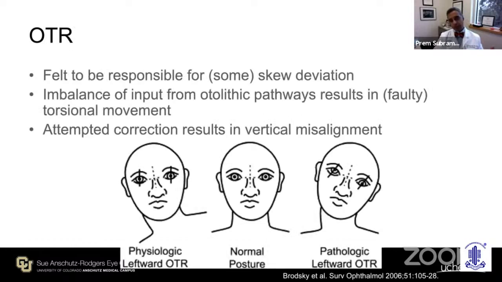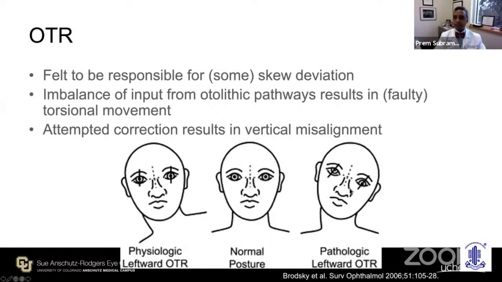When we tilt our heads, there is normally a righting reaction where the eyes come back to the vertical so that the world does not look tilted to you. And that is shown here as this physiologic leftward ocular tilt reaction. The eyes are tilting back to the vertical when the patient tilts his head to the right.